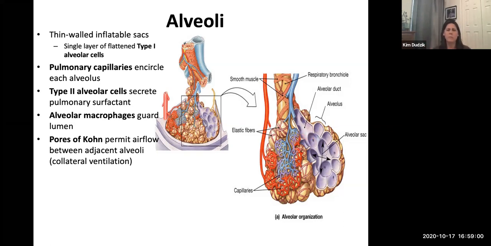So we get the maximum amount of air distributed throughout our lungs as possible. And then again, the capillary bed is almost like a sheet of blood on the outside of our lungs. That's how many capillaries there are, so that we can get as much oxygen as possible.